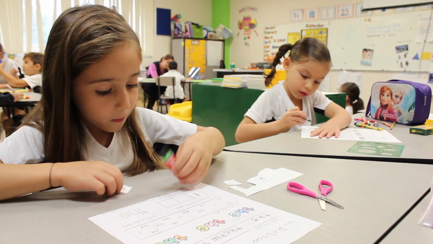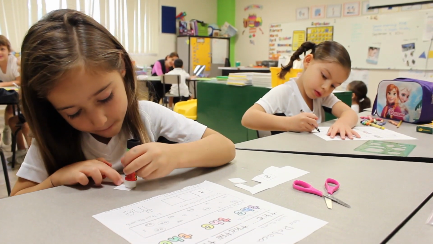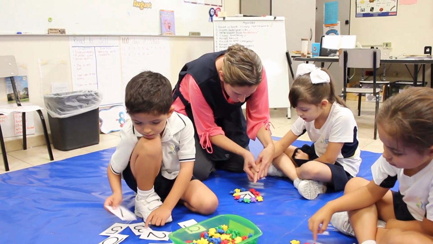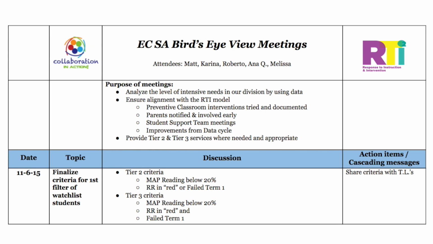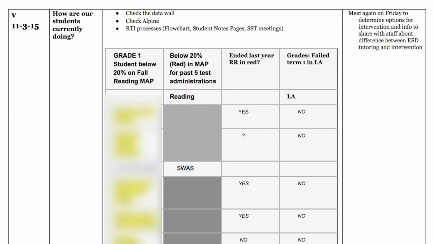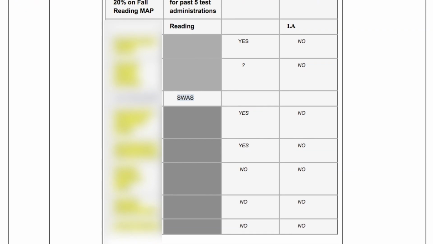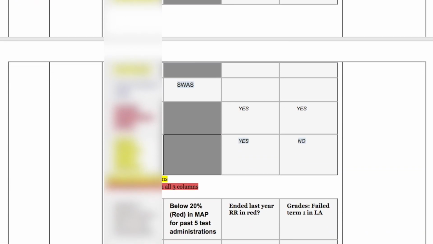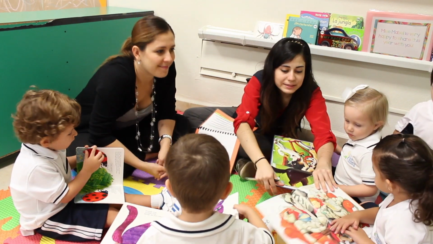Through this model, we're better able to clearly identify which students were meeting grade level expectations and which students needed additional support. We conduct bird's eye view meetings in each division to create and monitor watch lists of struggling students and those students who are exceeding expectations. From those meetings, cycles of extended school day interventions are designed.